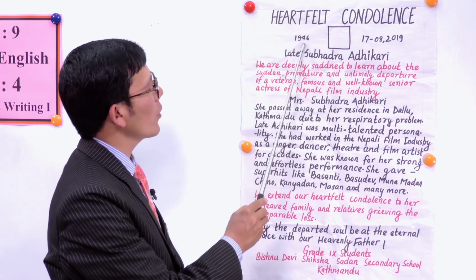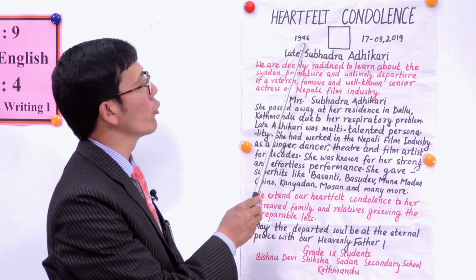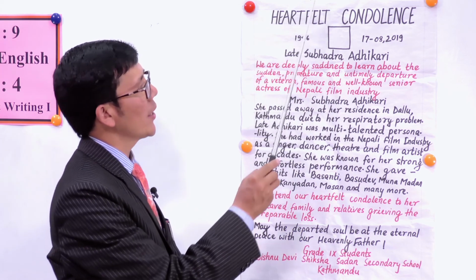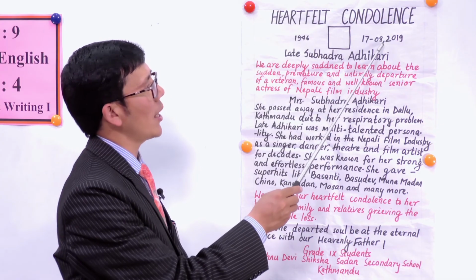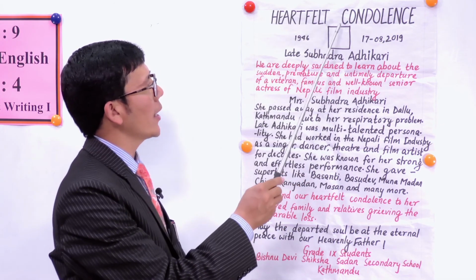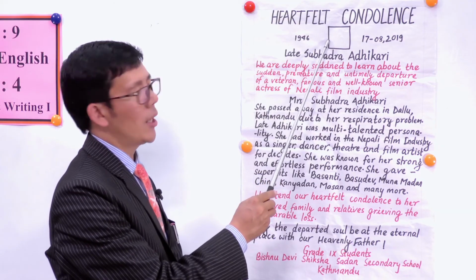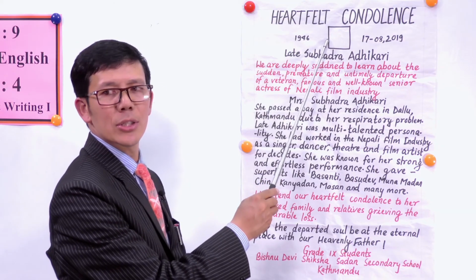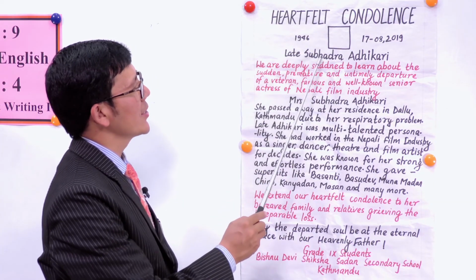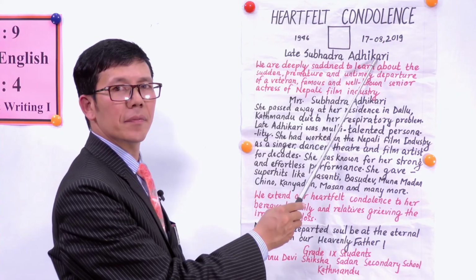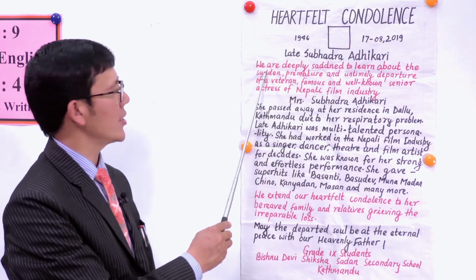And then what do you write over here? Yeah, date of birth, okay? It was written 1946, so you can see over there. And here this is the expired date, 17/8/2019. And yeah, you can just attach a photo, okay, of the late Subhadra Adhikari, and you write here, late Subhadra Adhikari. Now you can begin with this expression that we just practiced, okay.